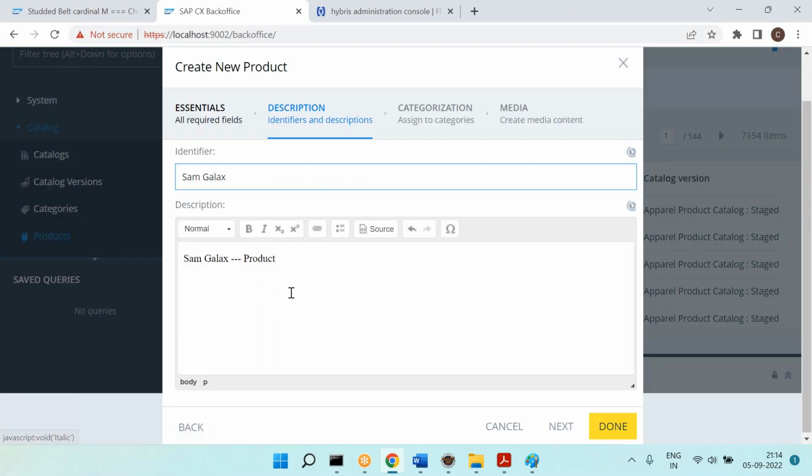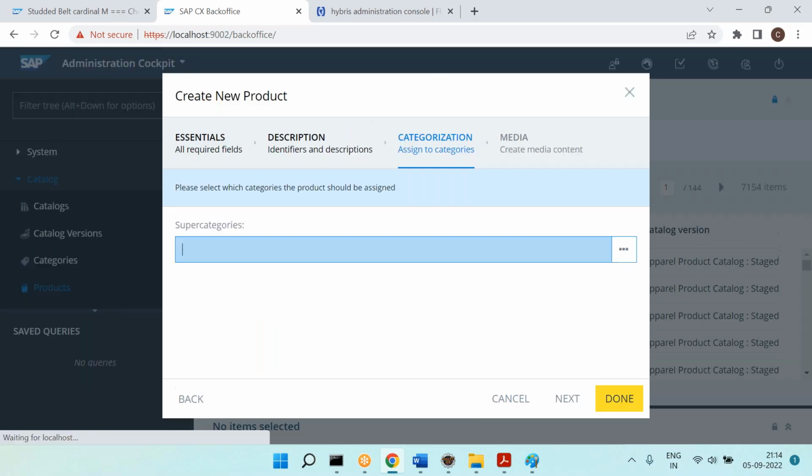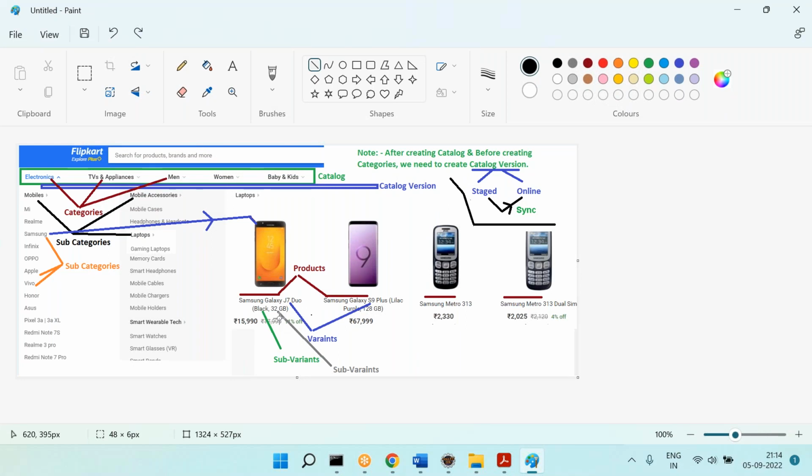So like this, you can give the name. This is the name and this is the description. And click on next. Now this product you are creating, should it be standalone, or should it come in a hierarchical fashion? If it is coming in a hierarchical fashion, which hierarchy? This product you want to create just like that, or in the hierarchical fashion?